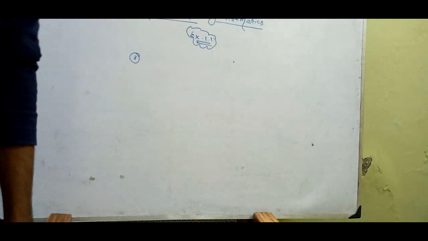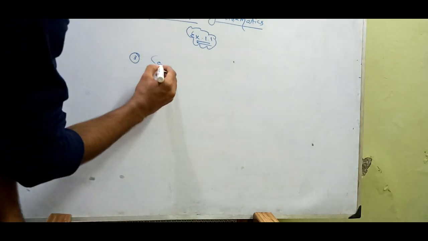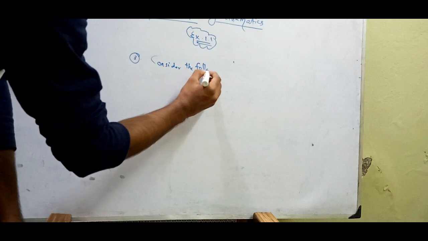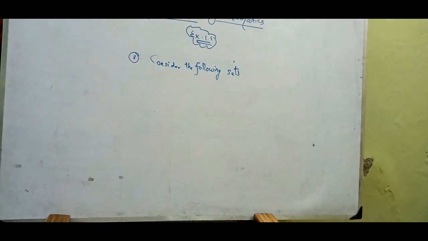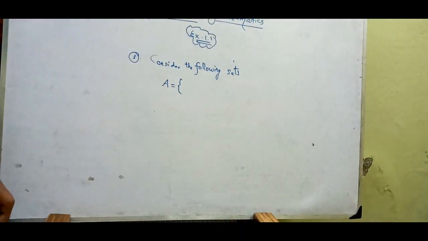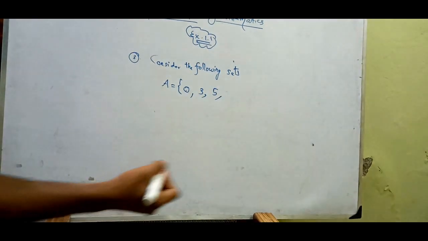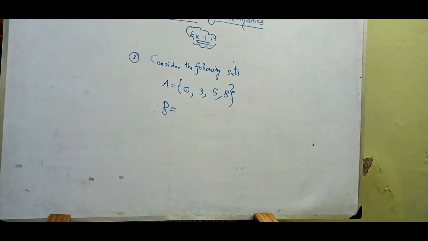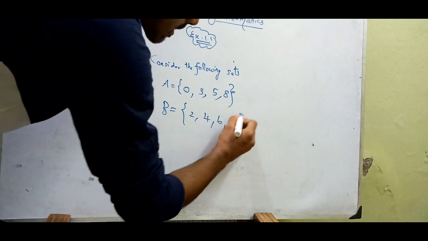And the third question was: consider the following sets. And here are the questions. A equals 0, 3, 5, 8. B equals 2, 4, 6, 10.